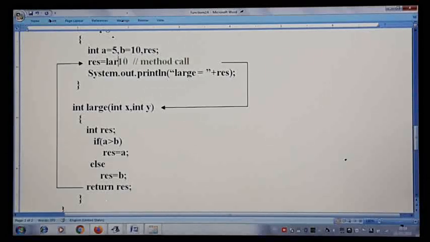Just for you to understand, I am just writing like this. This is actually large(a, b). That is how it is going to work. I just wanted to tell you that.